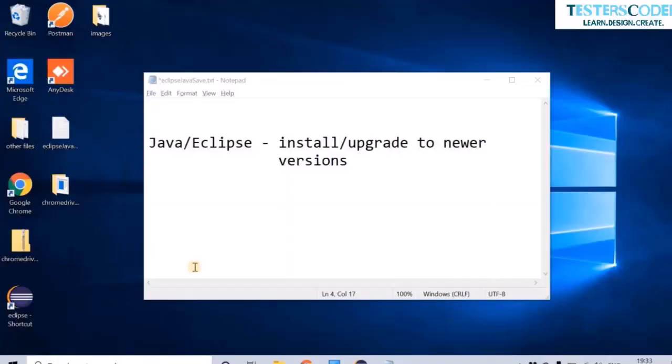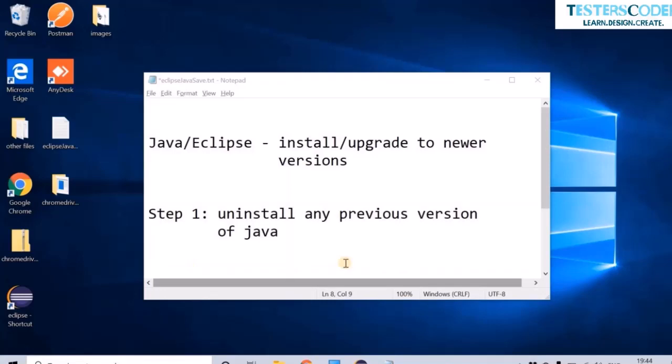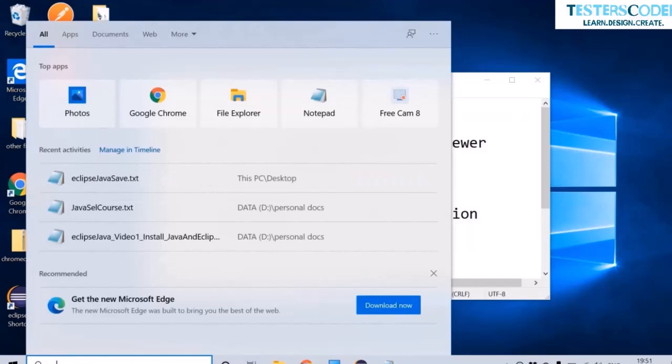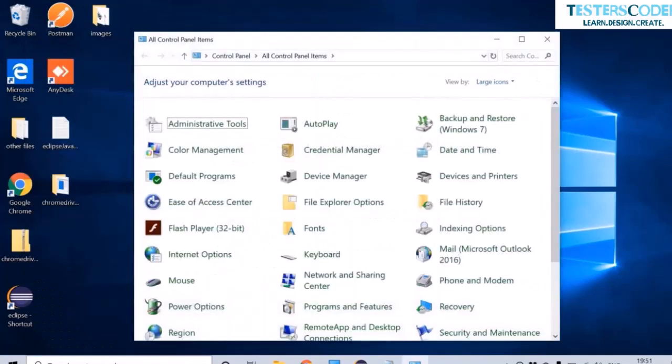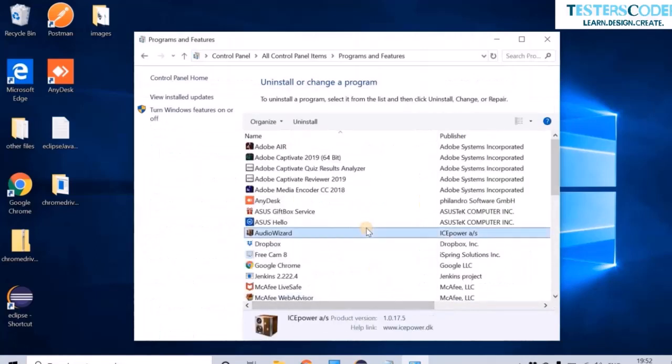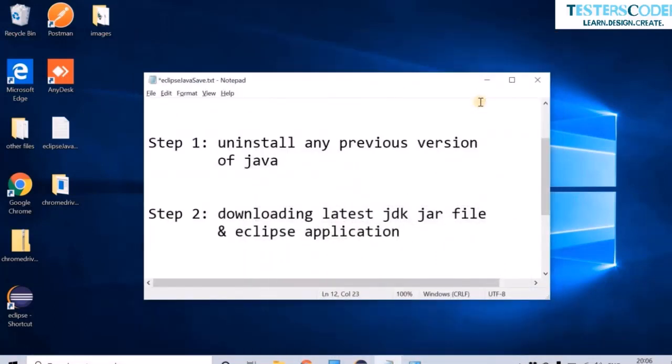This video is about how to install or upgrade to the new versions of Java and Eclipse in simple and easy steps. The first step is to uninstall any previous version of Java. Go to Control Panel, go to Program and Features. Over here, if you find any previous versions of Java, just uninstall it because we need to freshly download and install Java again. So the next step would be to download the latest Java and Eclipse versions.